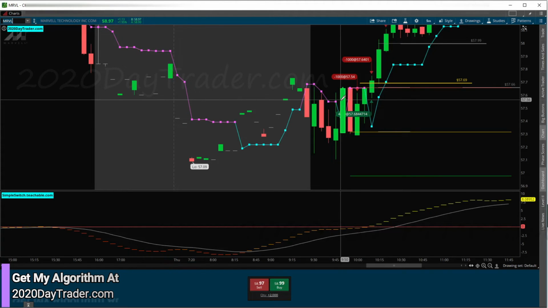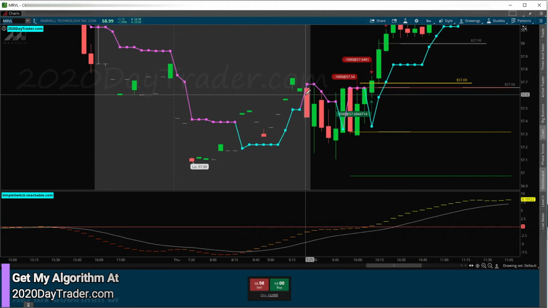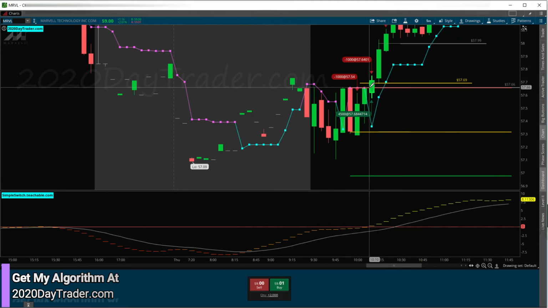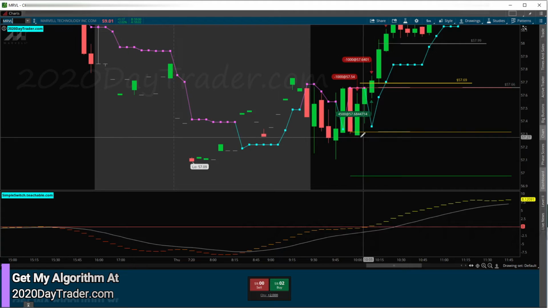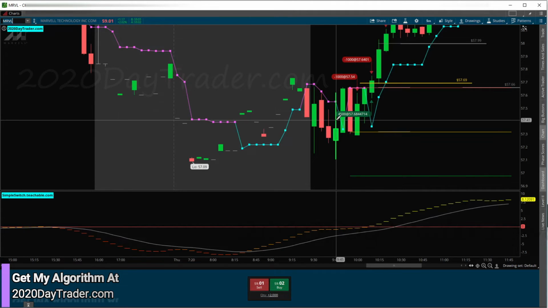And this one's on our switch. So I have two kinds of switches. I say a clean switch and a dirty switch. And then we have our glitch, which is a switch that happens here in the morning, right? So a clean switch is 3 or more dots like this. And then our glitch is the morning piece, and then a dirty switch, which I'll trade MRVL and JD on. I don't care. That other one you saw, I only traded on a clean switch. A dirty switch is where we just have one bar switching, and that's it. And then it goes right back.